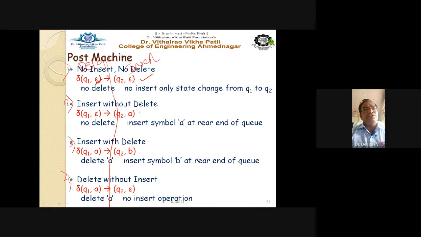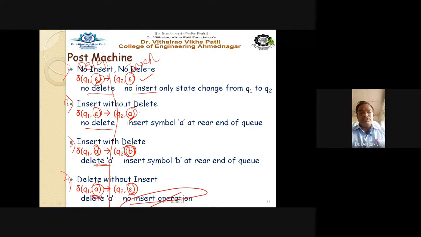So epsilon here and epsilon here means no insertion, no deletion. Epsilon here means no deletion, but A means you are inserting A. Now here q1 A means you are deleting A, and q2 B means inserting B at the rear end of the queue. And A here means you are deleting A, but epsilon on the insert side means there is no insertion operation at the rear end of the queue. Getting this point? This is the way the post machine works.